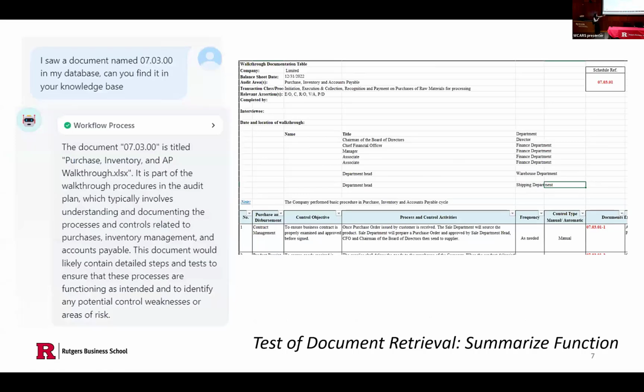For example, we have a summary function. We tell the chatbot the name of a document, and the chatbot can find the document and inquire what the content of that document is and summarize it like this.